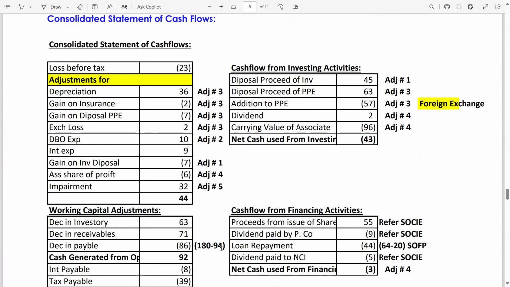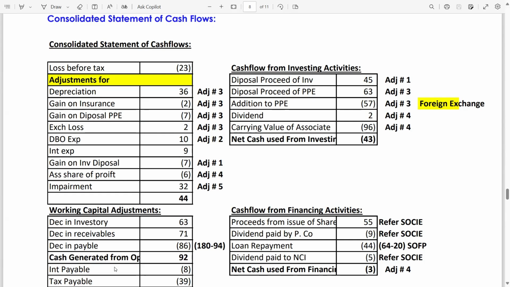Why 94? If you remember, in the foreign exchange transaction there was a payable of 21. So in the closing figure you have to deduct the 21 from the 115. The adjusted closing would be 94. So 180 minus 94 is 86, which means your payable is decreasing. It's not a good sign for the working capital. That's why you have to deduct it.